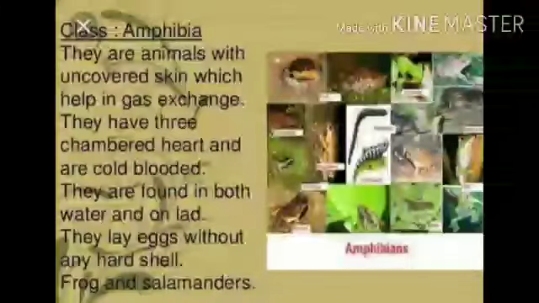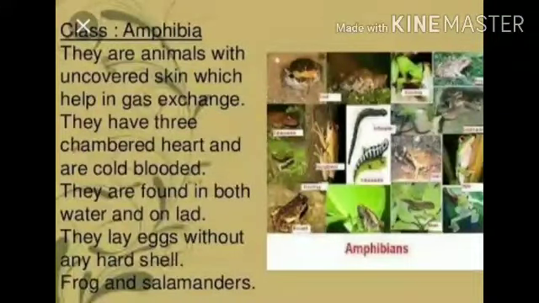Class Amphibia. These animals differ from the fish in the lack of scales, in having mucous gland in the skin and a 3-chambered heart. Respiration is through either gills or lungs. They lay eggs. These animals are found both in water and on land. For example, frogs, toads, and salamanders.